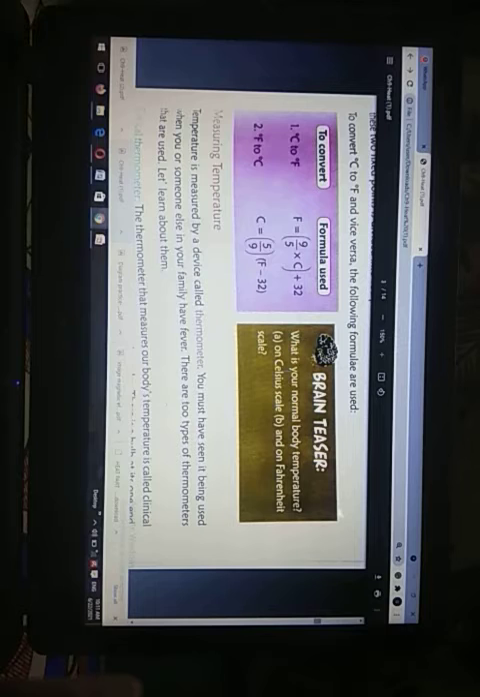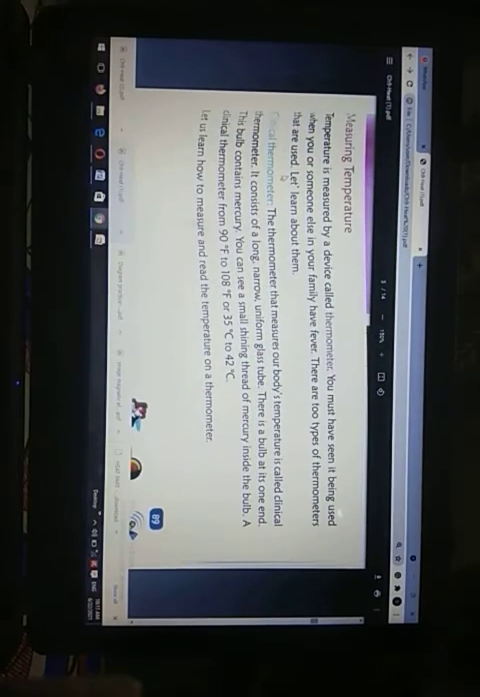Okay, so in the Brain Tracer, it is asked what your normal body temperature is on a Celsius scale as well as the Fahrenheit scale. We had to calculate the normal body temperature by using both the scales, using the formula given here. Next topic is measuring temperature.